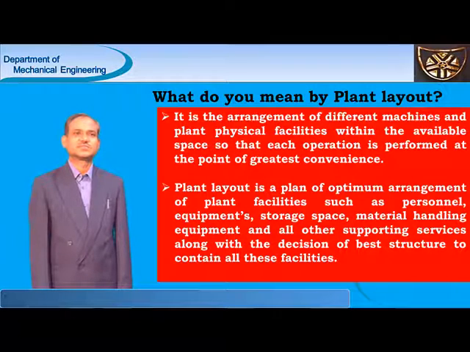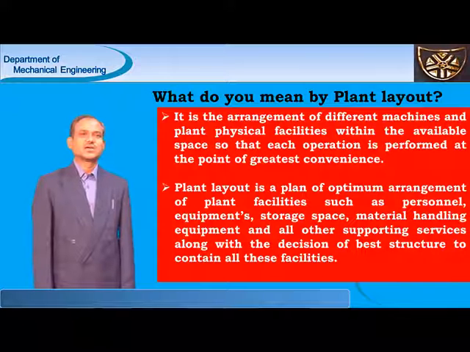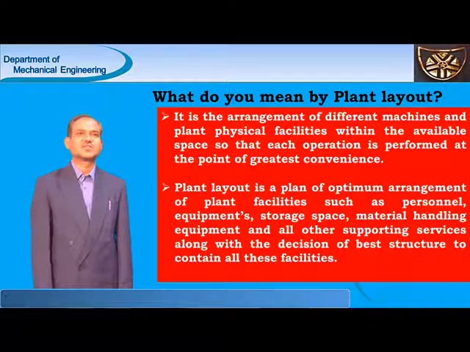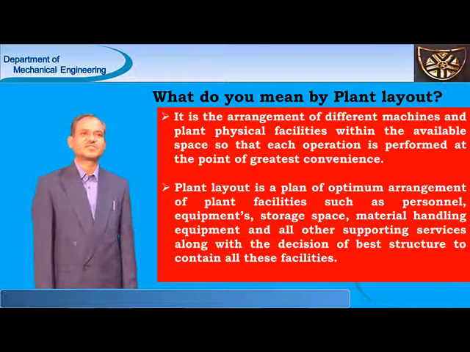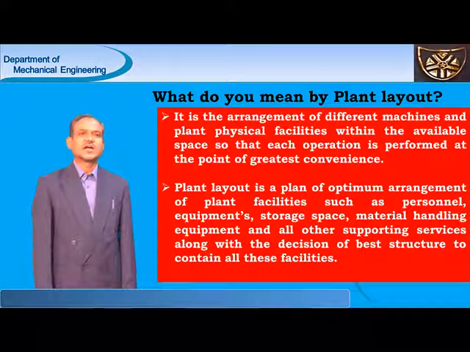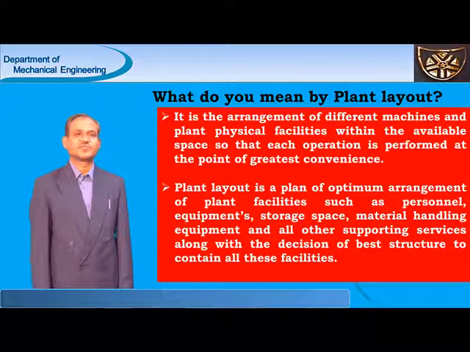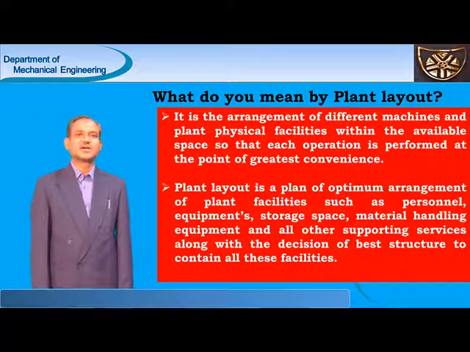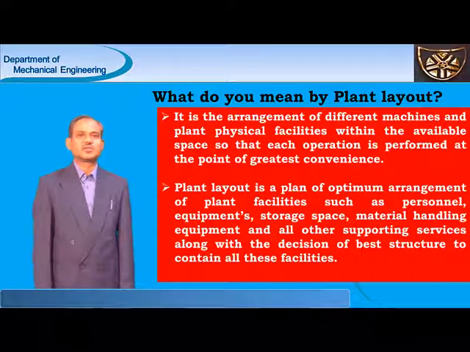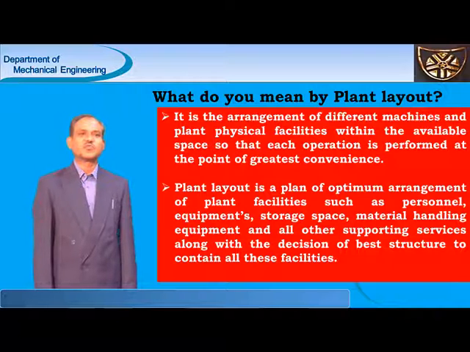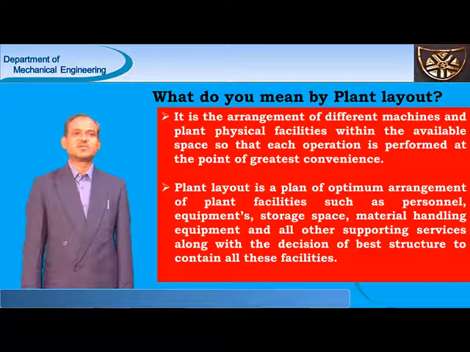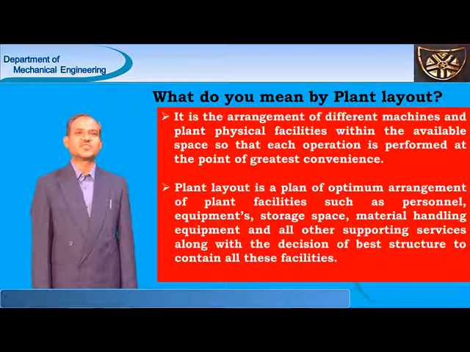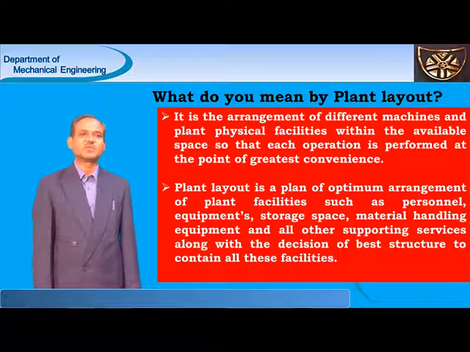Plant layout is also defined as the arrangement of different machines and plant services within the factory or plant, so that the greatest possible output of high quality at a minimum cost and with minimum inter-transportation is attained.